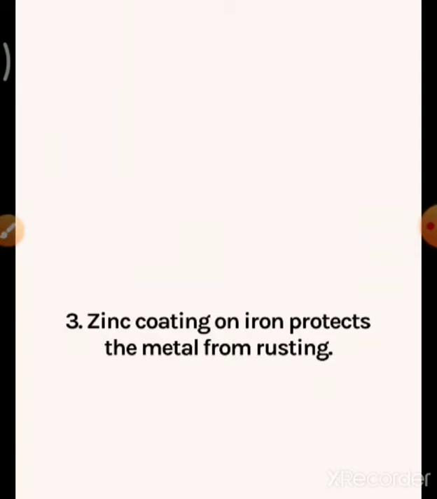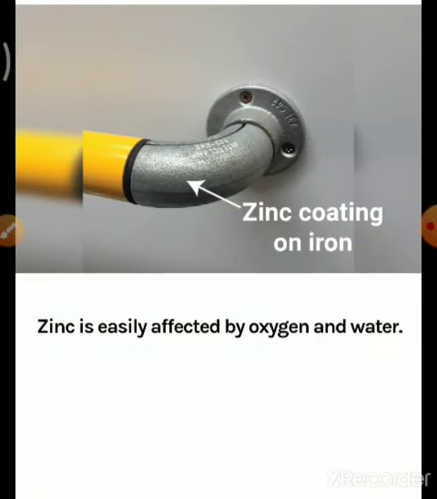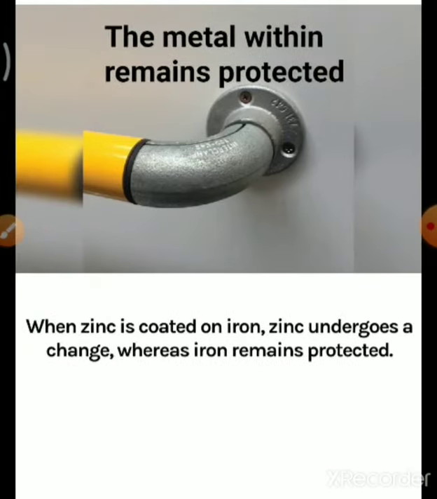Zinc coating on iron protects the metal from rusting. You can see this is the zinc coating. Zinc is easily affected by oxygen and water. When zinc is coated on iron, zinc undergoes a change, whereas iron remains protected.